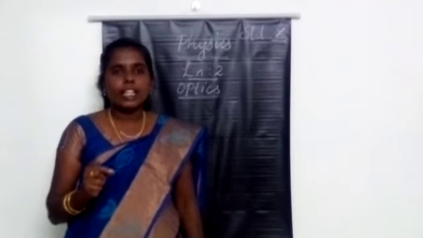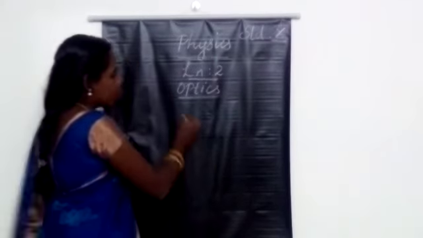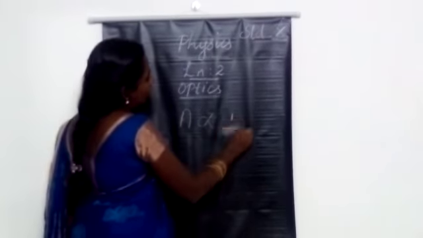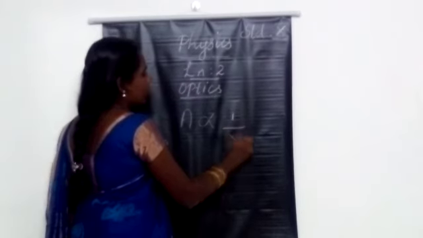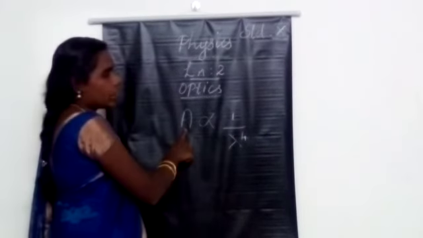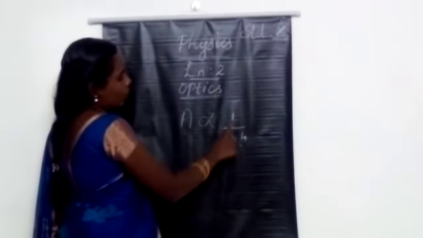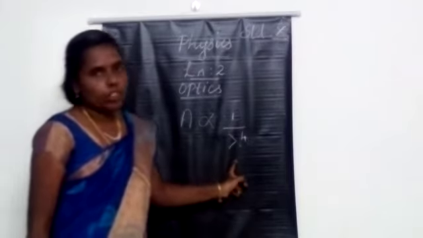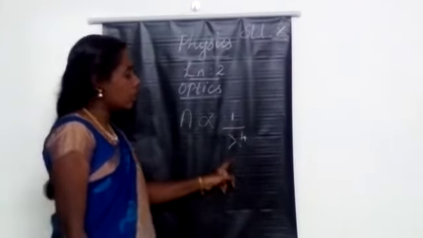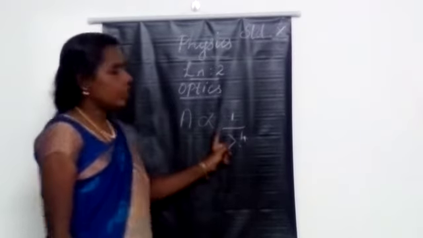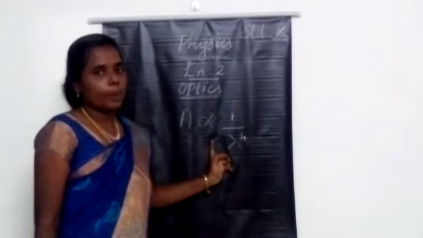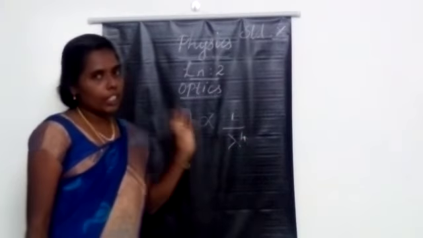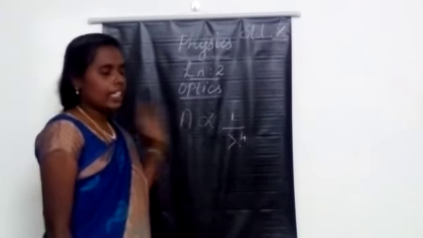The amount of scattering of light is inversely proportional to the fourth power of its wavelength, that is, proportional to 1 by lambda to the power 4. Lambda denotes wavelength. Inversely proportional means that if the wavelength is more, the scattering is less. That is the Rayleigh scattering law.